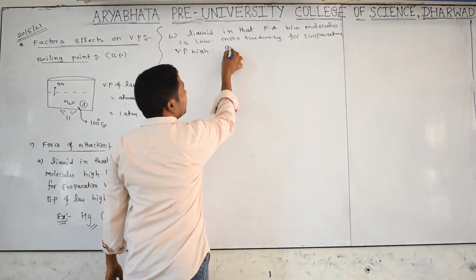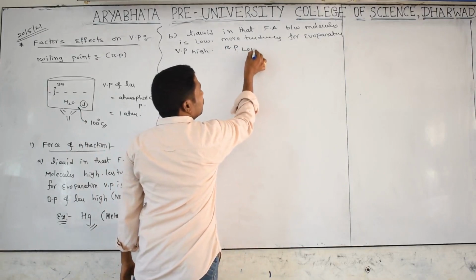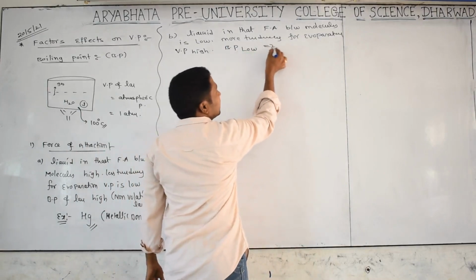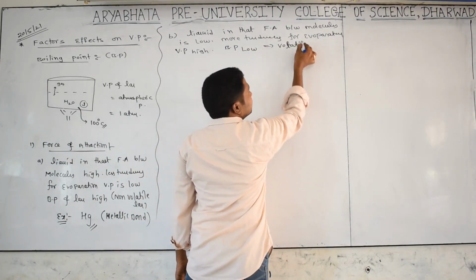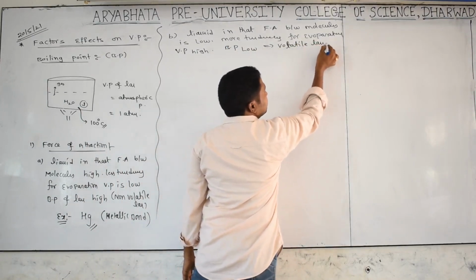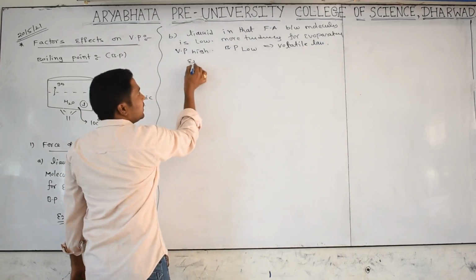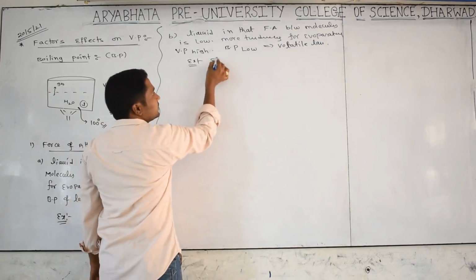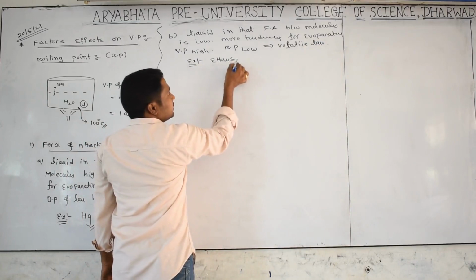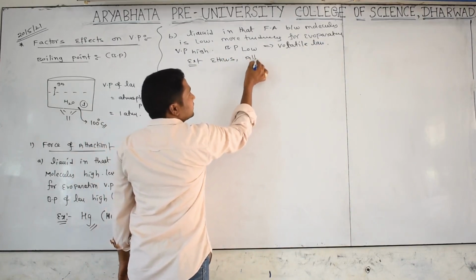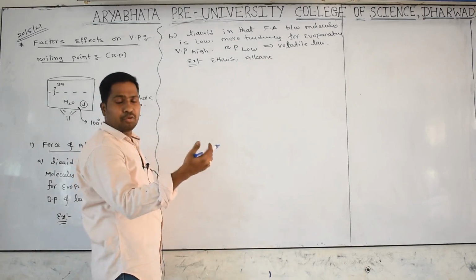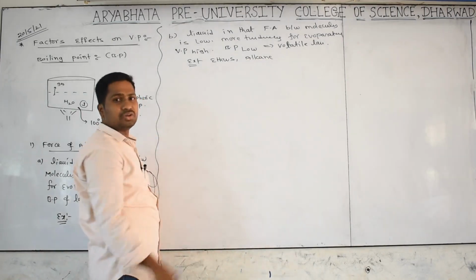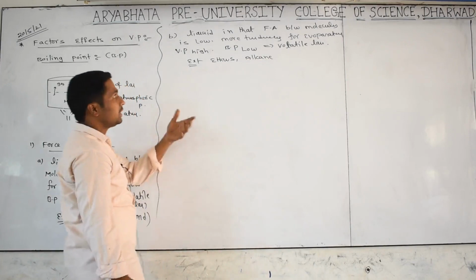Automatically, we can tell the boiling point is low. Liquids with a low boiling point are called volatile liquids. Can I give some examples? They are ethers as well as alkanes. You can take butane, propane like that, and as well as ethers. Yes, these all come under which category?